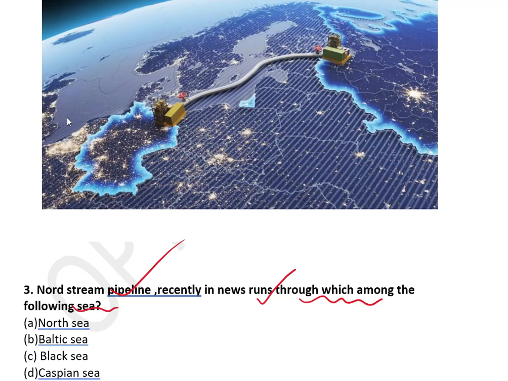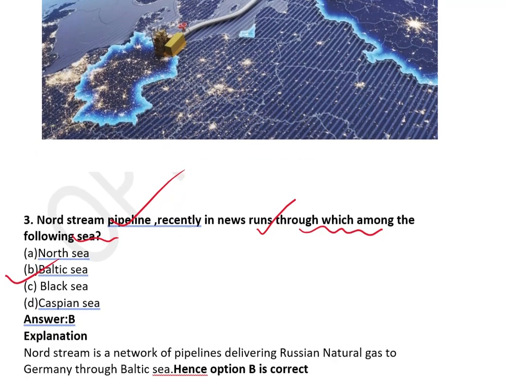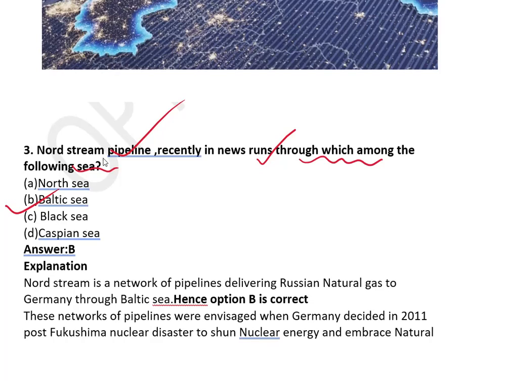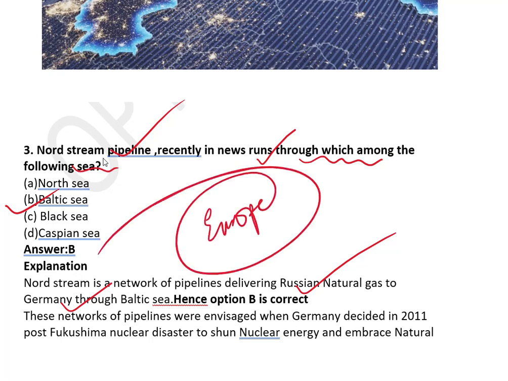Guys, please write the answer to this question in the comment box. Let me see how many of you get it correct. So the answer to the question is Baltic Sea. The Nord Stream is a network of pipelines delivering Russian natural gas to Germany. Russia basically supplies a lot of natural gas to Europe. Europe is dependent on Russian gas, and that is why, in this Ukraine war,